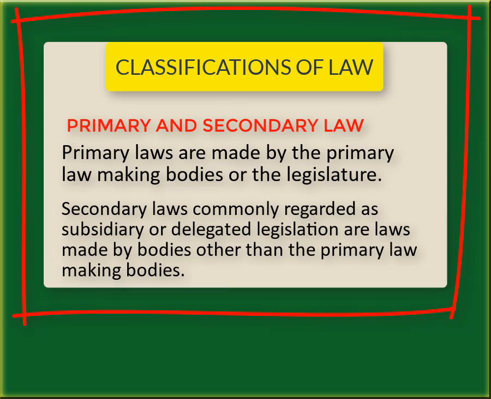Primary and secondary laws. Primary laws are otherwise known as parent laws. These are laws made by the primary lawmaking bodies of the legislature. Examples of primary laws are Acts of Parliament, such as Laws of the Federation of Nigeria 2004. Secondary laws, commonly regarded as subsidiary or delegated legislations, are laws made by bodies other than the primary lawmaking bodies. Examples are rules, orders, bylaws, and regulations. For example, companies make bylaws to regulate their affairs. The Chief Justice of Nigeria makes rules and regulations for the practice of court in Nigeria.